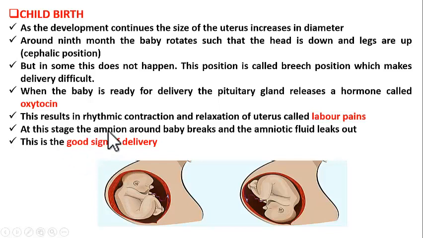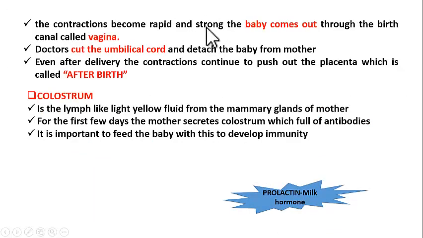Now, at this stage, the amniotic membrane around the baby breaks and the amniotic fluid leaks out. This is the good sign for delivery. Amniotic fluid ila bayata vacheyadamu good sign for delivery. Means ventane delivery అయిపోతుంది అని అర్థం అన్నమాట. Now the contractions become more rapid and strong so that the baby is pushed out from vagina. So contractions చాలా rapid గా జరిగి baby అనేది vagina ద్వారా బయటకు వచ్చేస్తుంది. This is what is called as delivery.